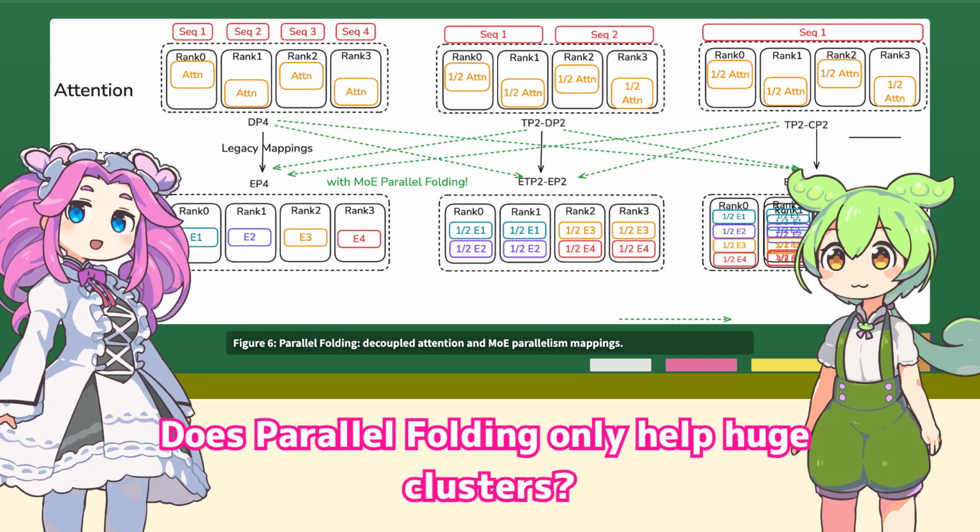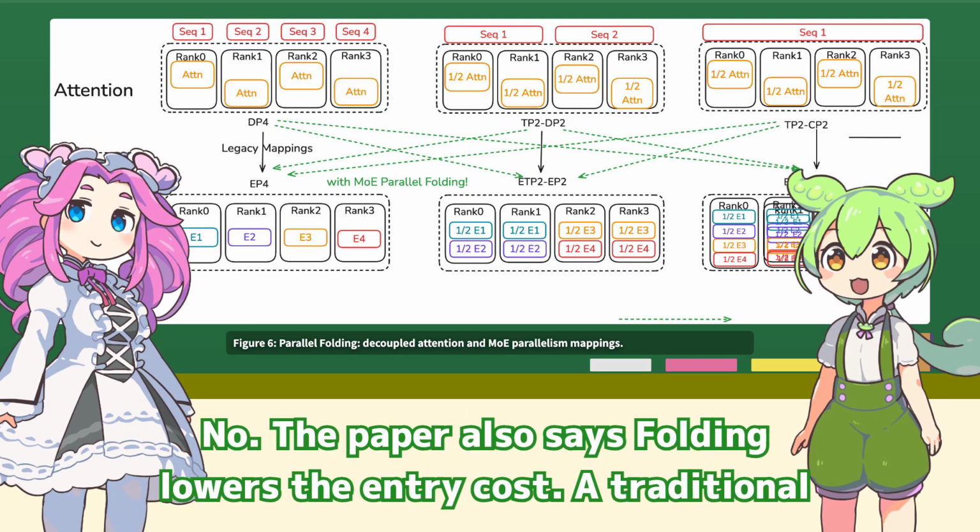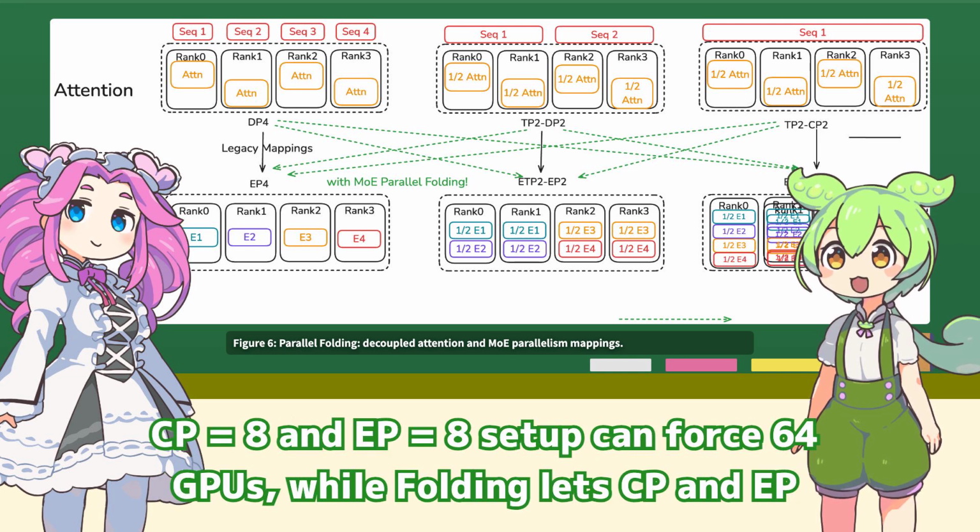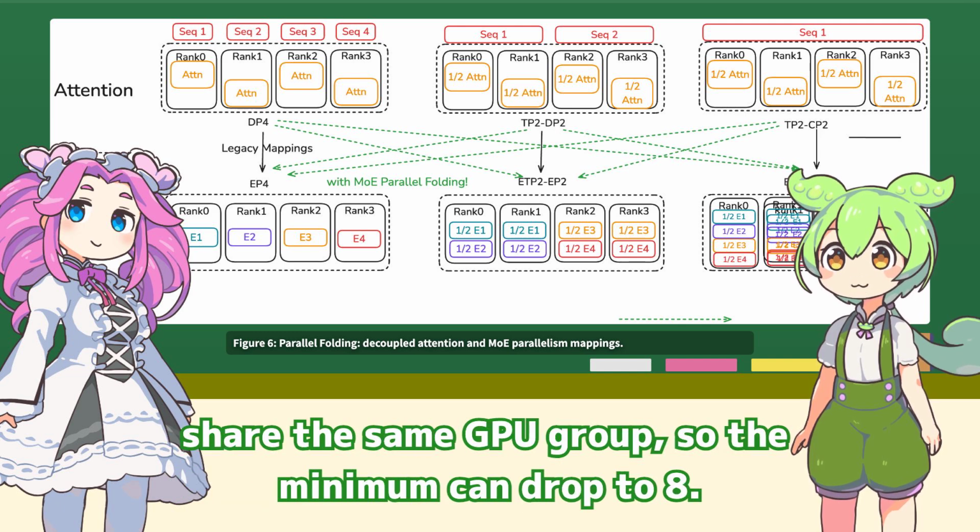Does parallel folding only help huge clusters? No, the paper also says folding lowers the entry cost. A traditional CP equals 8 and DP equals 8 setup can force 64 GPUs, while folding lets CP and DP share the same GPU group, so the minimum can drop to 8.